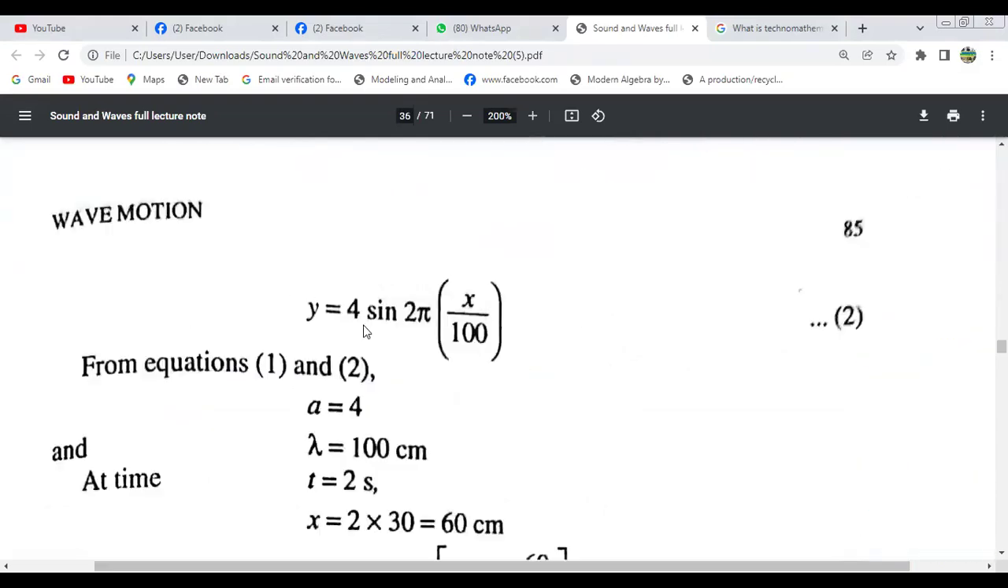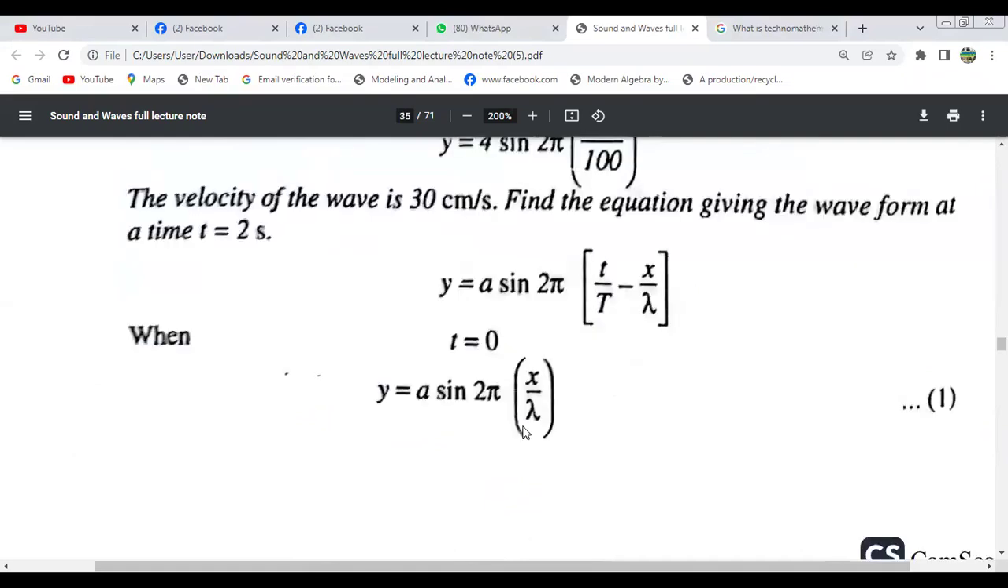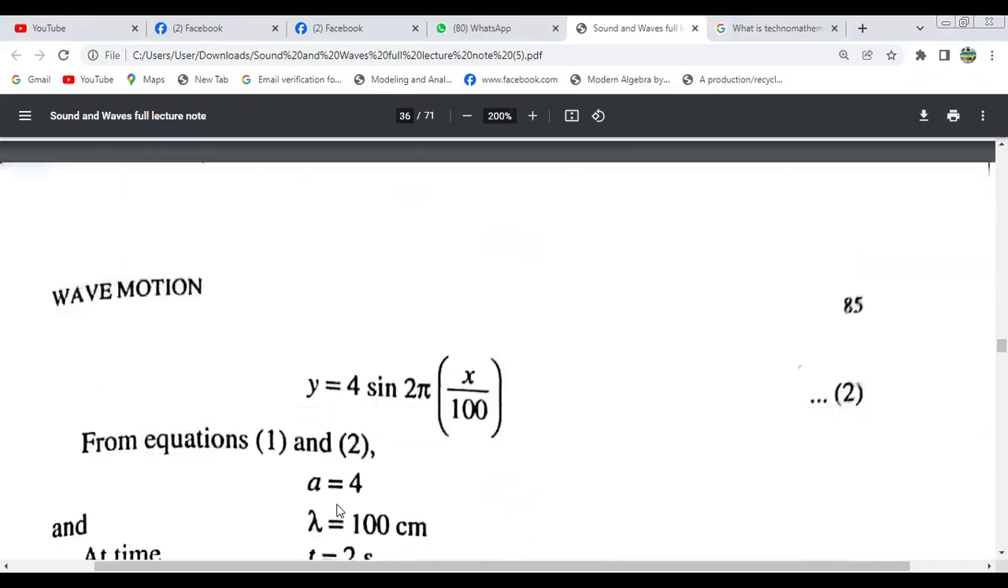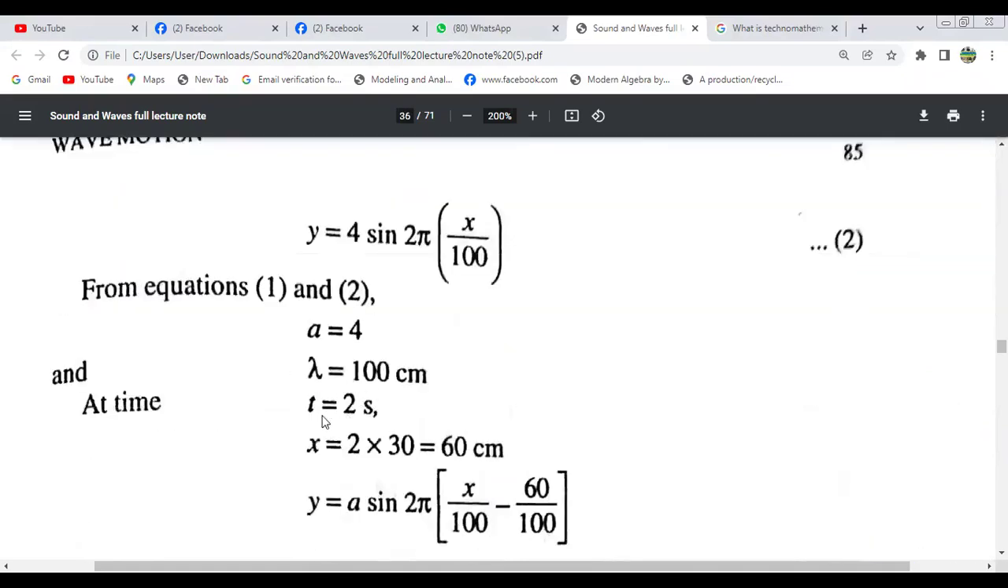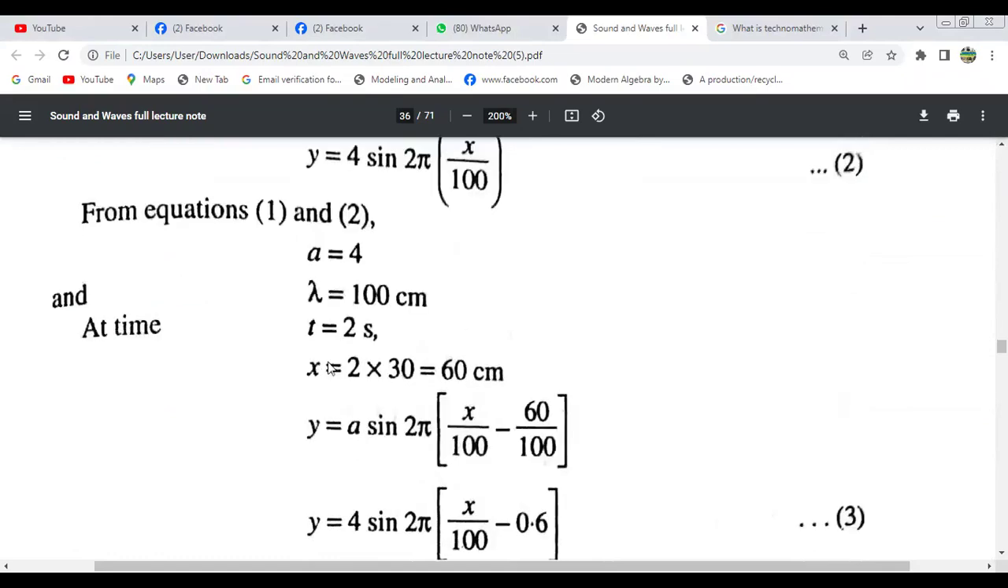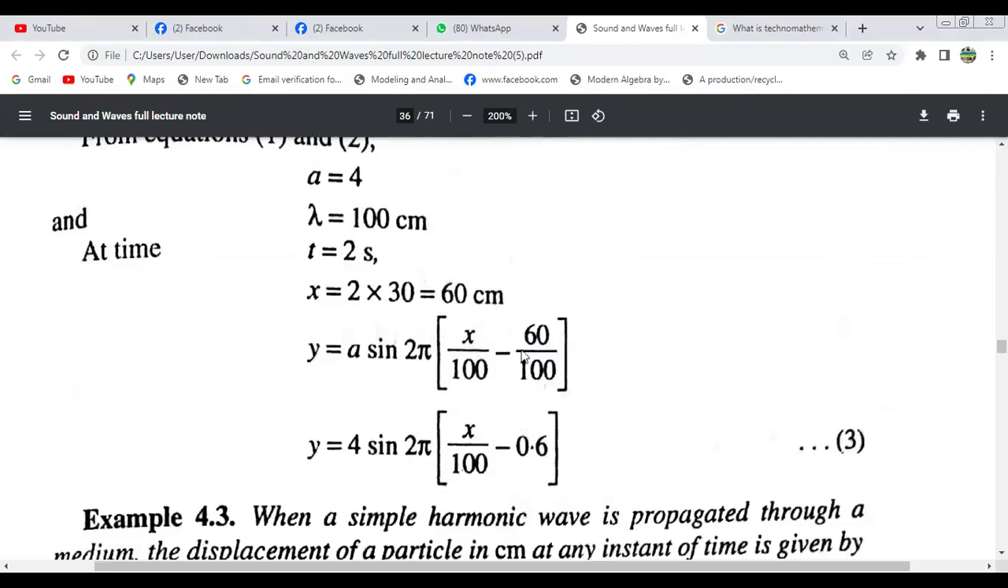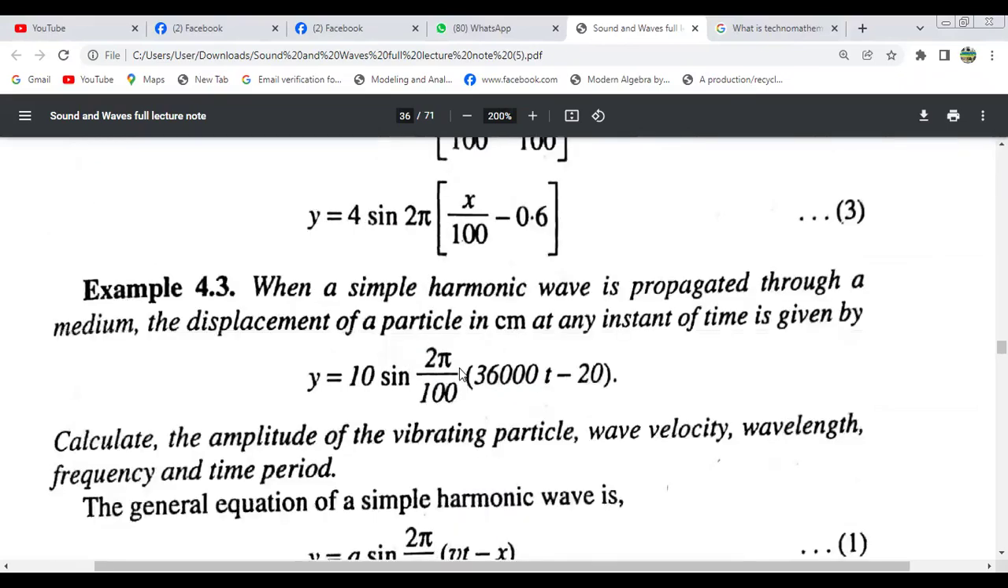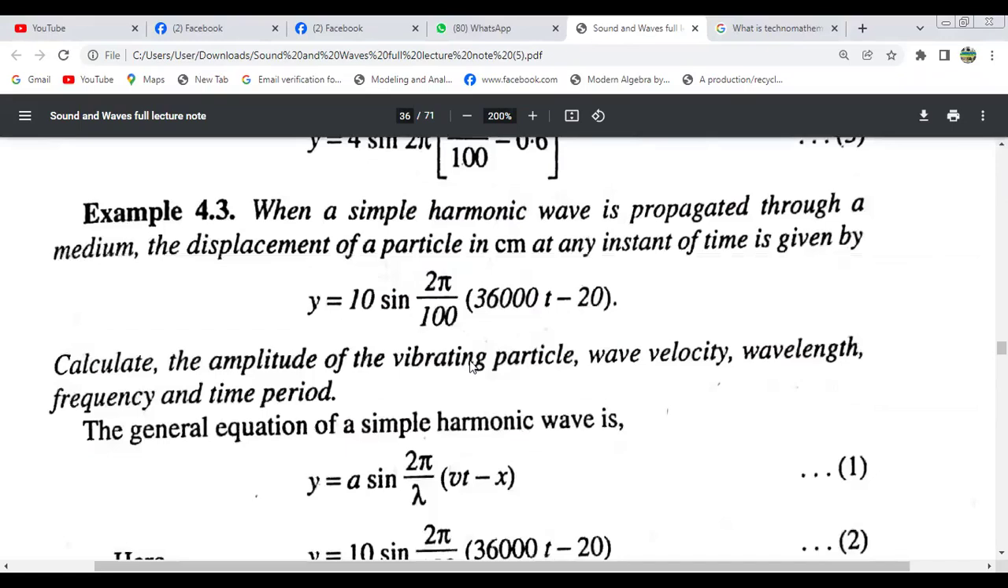So y equals 4 sin(2πx/200). Comparing equations 1 and 2, we get A equals 4, lambda equals 100, t equals 2 seconds, x equals 60 centimeter. So y equals this. Similarly, we can solve this example.